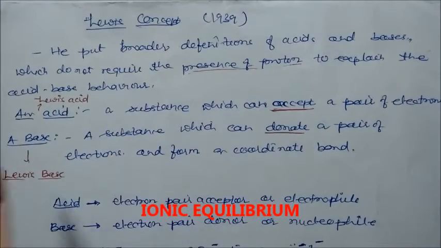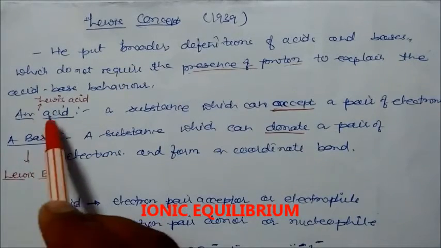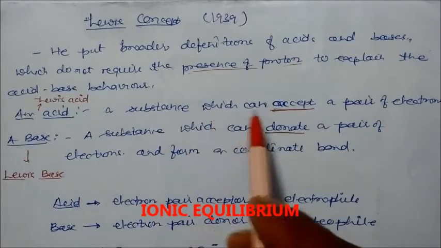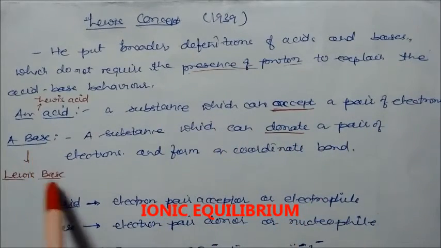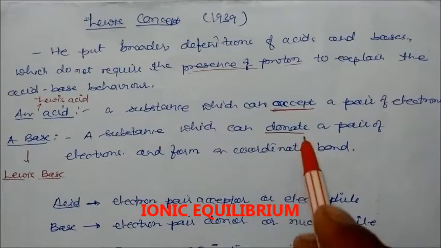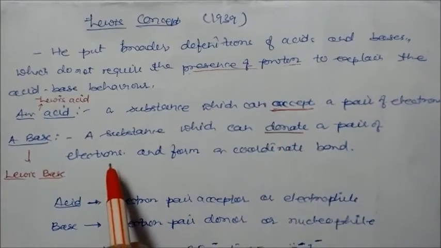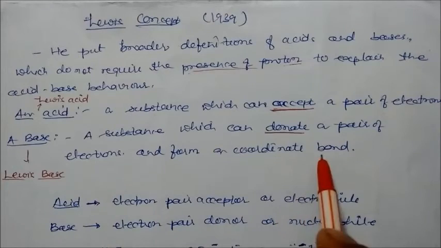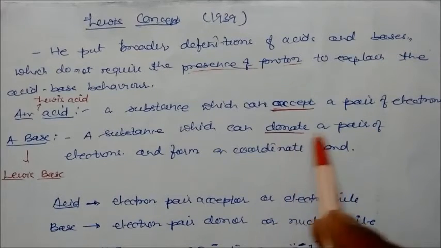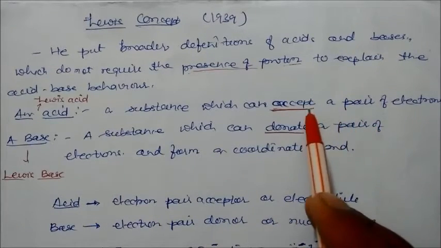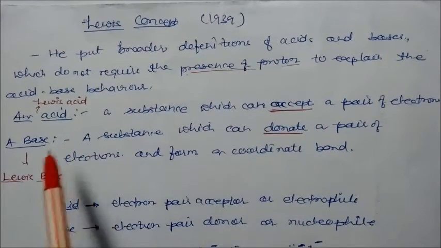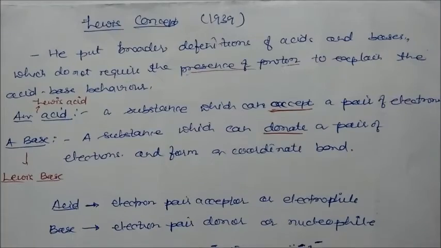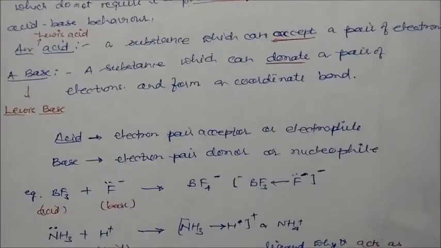So according to him, what is an acid? Acid means Lewis acid, a substance which can accept a pair of electrons. And what is the base? Base is actually a Lewis base, a substance which can donate a pair of electrons and form a coordinate bond. So this is the Lewis electron pair donor, and this is the electron pair acceptor. This is the actual definition of Lewis base and acid.